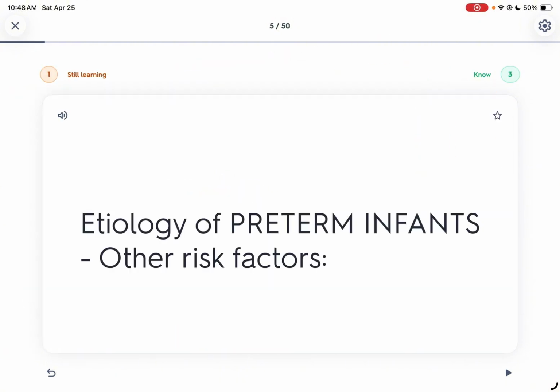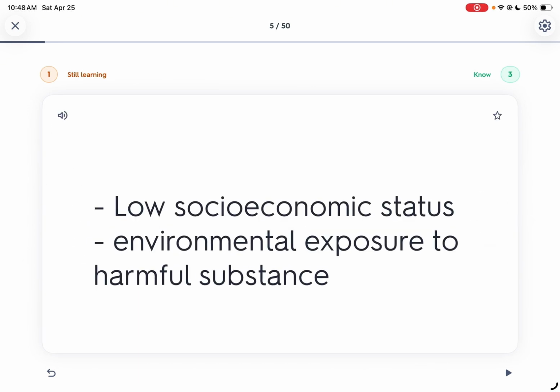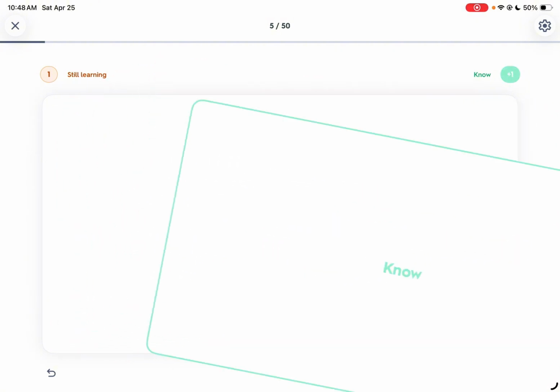Etiology of preterm infants: other risk factors are economic factors, exposure to environmental stimuli, harmful substances, and low socioeconomic status.